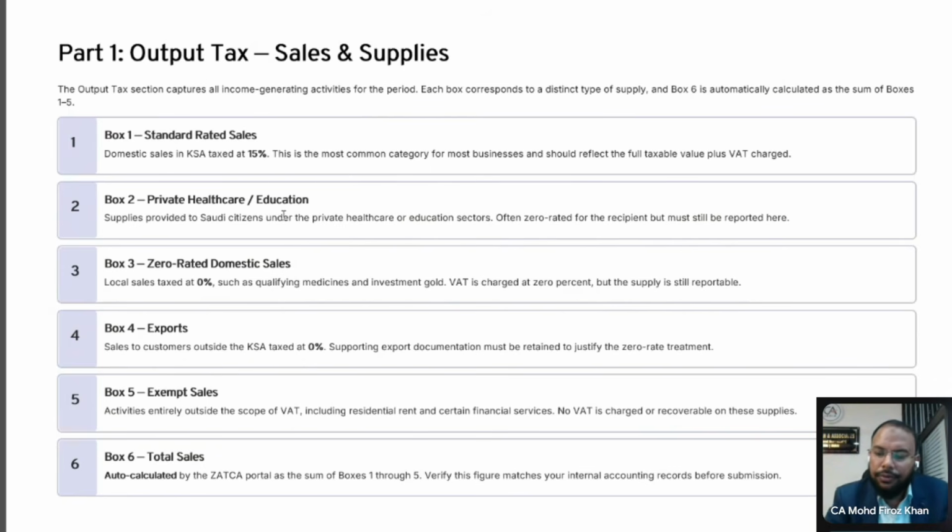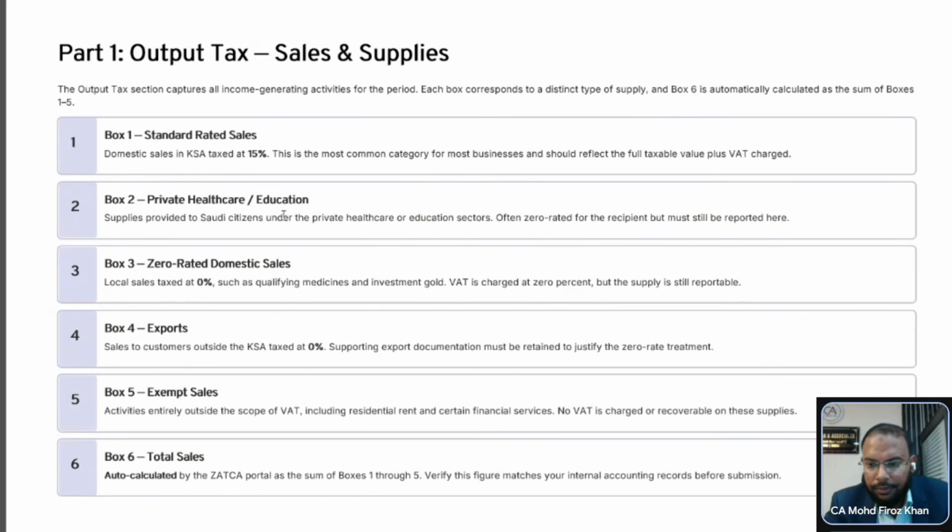If you forget to charge, that time you have to pay from your own pocket. You have to pay the whole 5%. And box 4, I don't need to do anything? Box 4 is for zero rated, but this is not zero rated. That is standard rated. Because you forgot to charge, you have to pay that 5% from your own pocket.